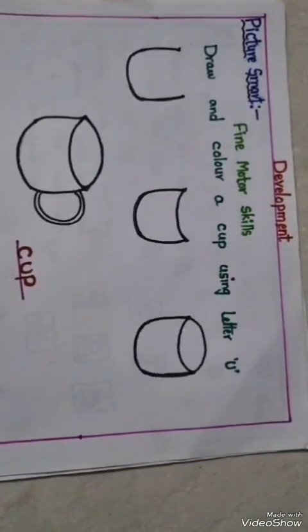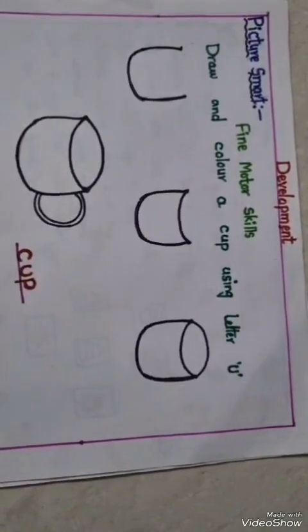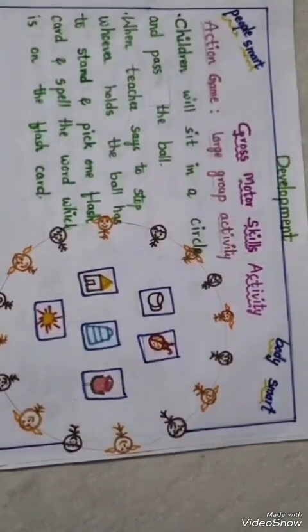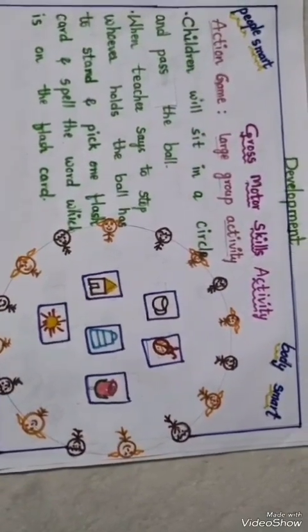Fine motor skills. Draw and color a cup using letter U. Action game. Gross motor skills activity.